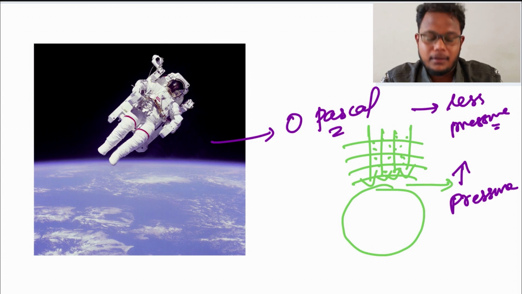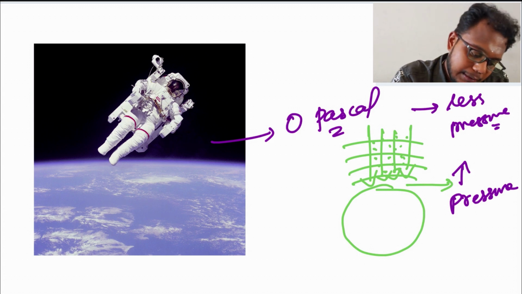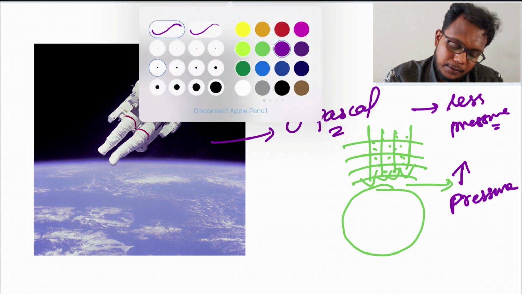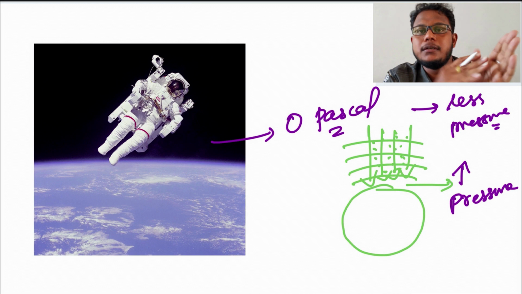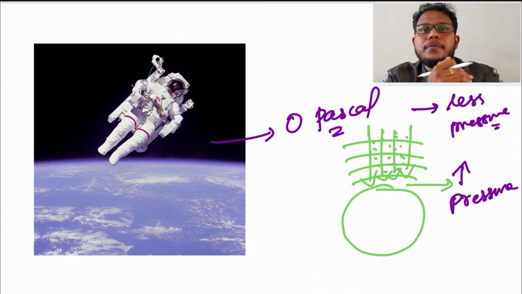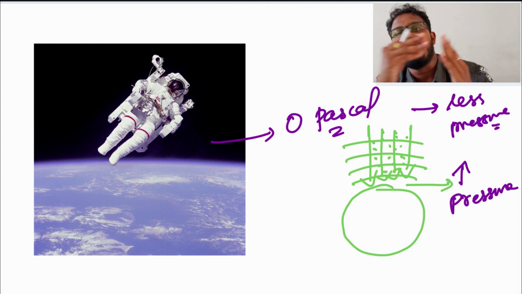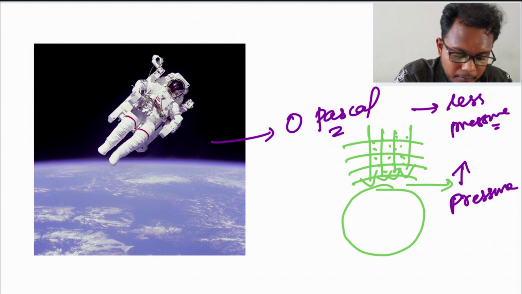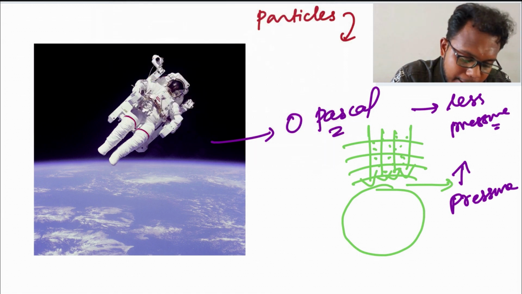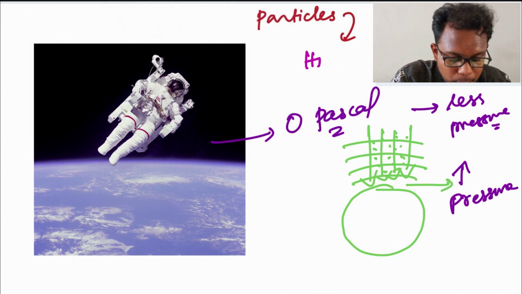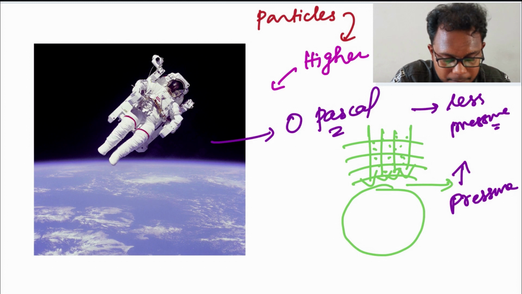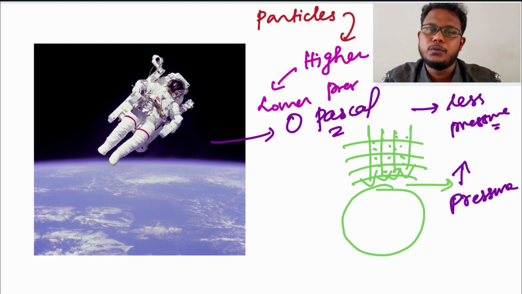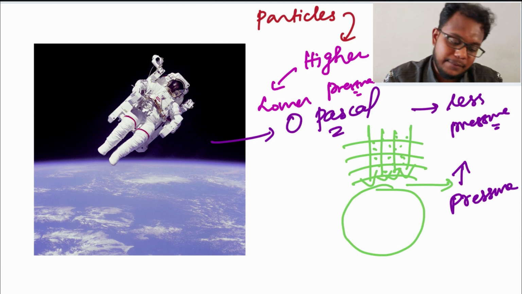I told you that our blood has some pressure. So if there is more pressure and less pressure, eventually all particles move from a point of higher pressure to a lower pressure. This is the term: all the particles move from higher pressure to lower pressure. This is the actual phenomenon which is happening everywhere.